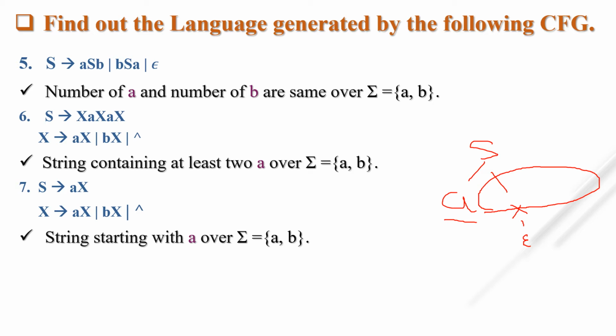So you can write here: strings starting with a over sigma equal to a and b, or any string containing any combination of a and b, but the string must start with a, over sigma equal to a and b. That answer is also correct. Let's see the last one.